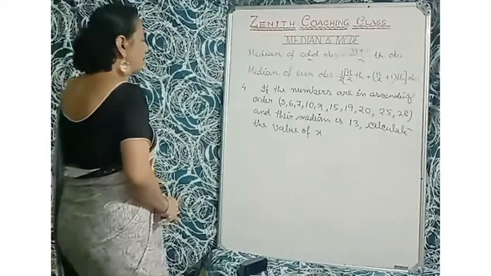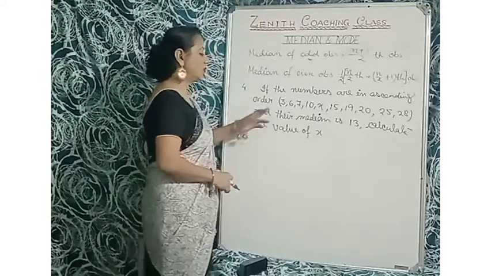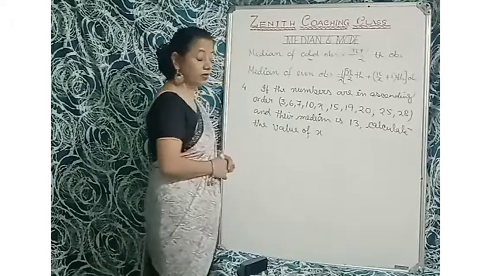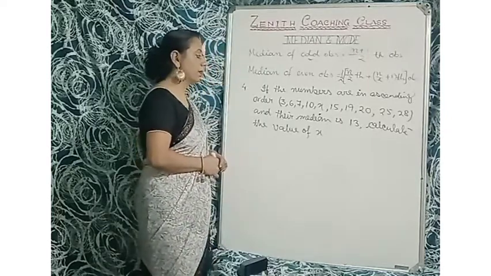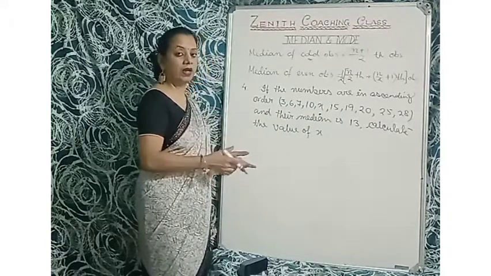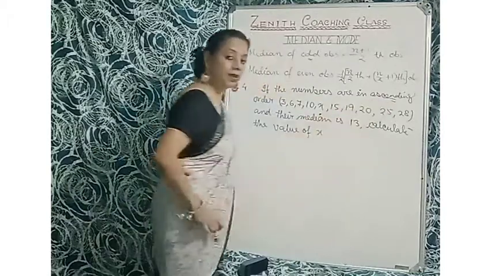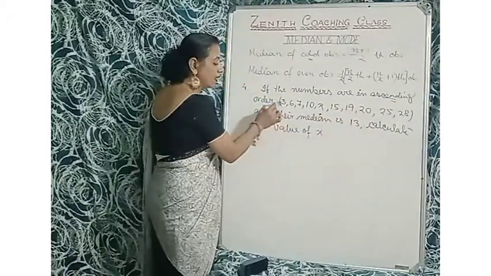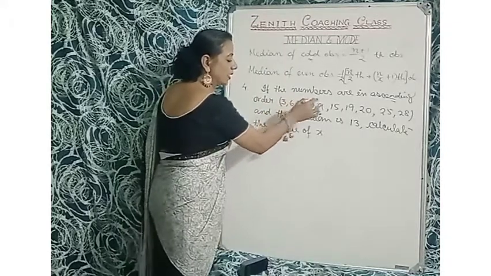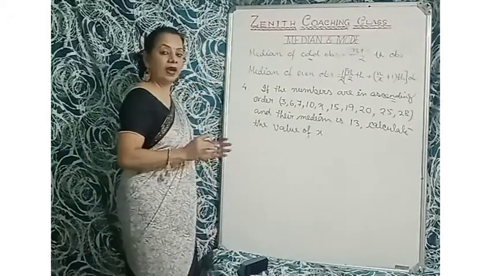So children, we are coming to the fourth sum. If the numbers are in ascending order, 3, 6, 7, 10, x, 15, 19, 20, 25, 20. So you are asking, ma'am, what kind of number is this x, is it small or big? I don't know, so the hint is given: it is given in ascending order. See, after 3 comes 6, after 6 comes 7, increasing order, then 10, then x. So it is arranged in ascending order.